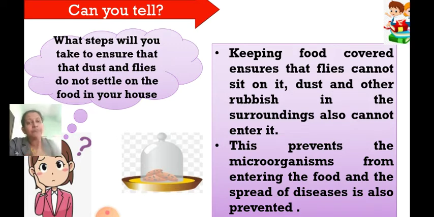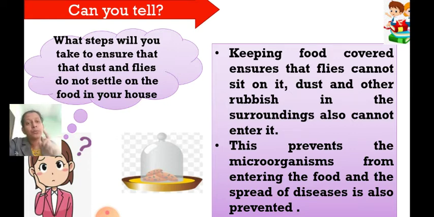So the best way of keeping the food safe is that after preparing the food, it has to be covered nicely. Is that clear? So that no flies, no dust or any other rubbish in the surroundings will enter your food. If these things are not entering, microorganisms also will not enter the food, and the diseases which are spread through food can easily be prevented. Okay students, so this is how diseases like diarrhea or gastro spread through food, and how we can prevent it.